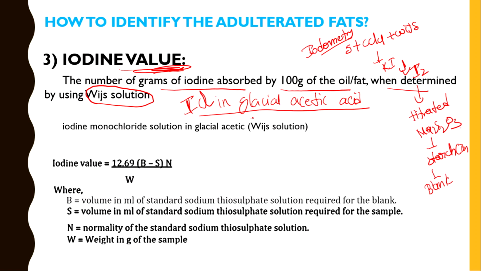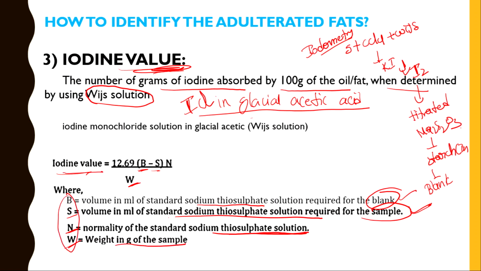Next, the iodine value formula: iodine value equals 12.69 × (B − S) × N divided by W. What is B? The volume of standard sodium thiosulfate solution required for the blank, and S is the volume of standard sodium thiosulfate solution required for the sample. Here it is blank, here it is sample. You should remember that. N is the normality of standard sodium thiosulfate. Whatever normality you are taking for the titration, you have to mention here. W is the weight in grams of the sample. Apply these values in the formula and you will get the iodine value. According to that iodine value, you have to identify whether the oils and fats are adulterated or not.